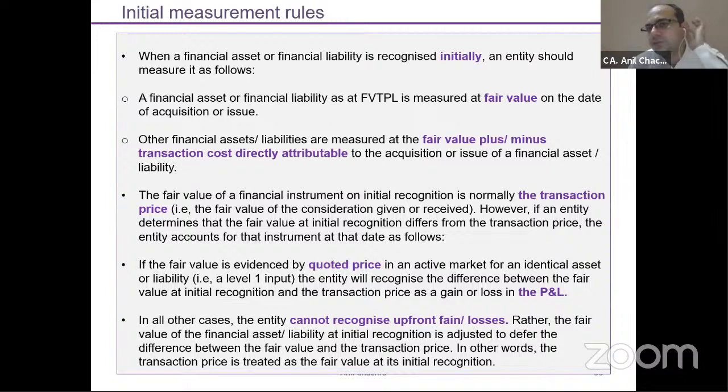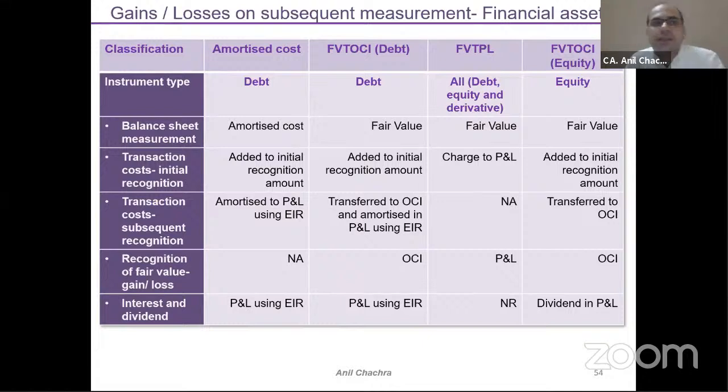So the initial rule says that you need to apply fair value, right? If it's part of fair value through profit and loss, the transaction cost will be part of the P&L. Otherwise, it will get added to the financial assets and reduced from the financial liabilities. But this fair value should be equal to the transaction price, right? So this is the last slide. I can say that it's a very, very important one, which will be applicable for each and every industry.